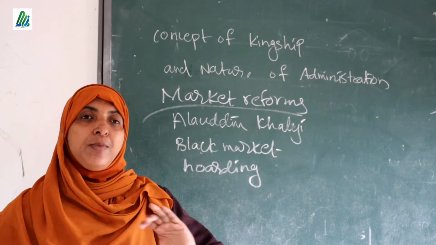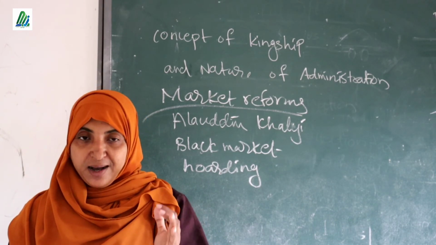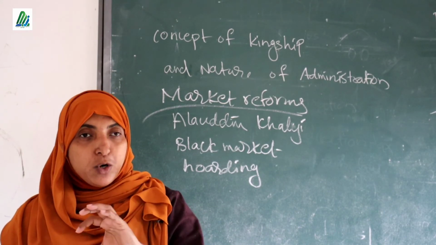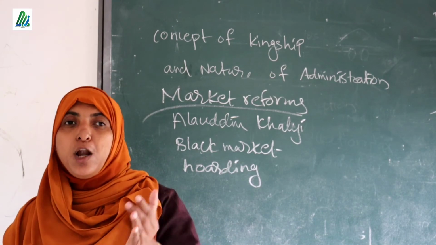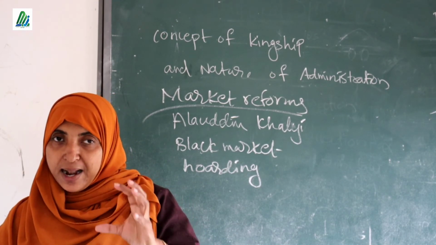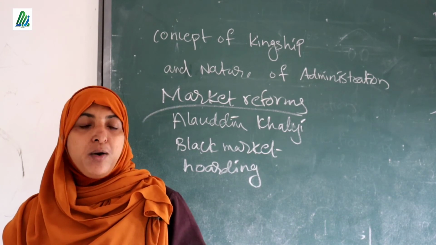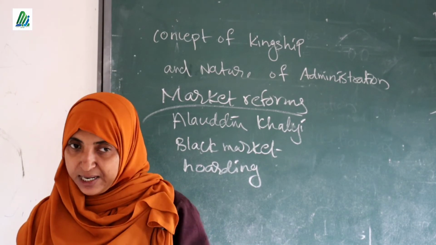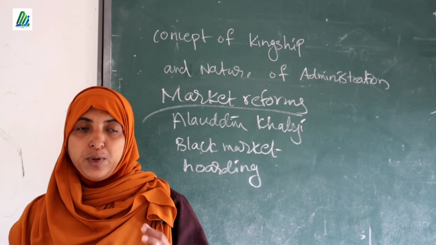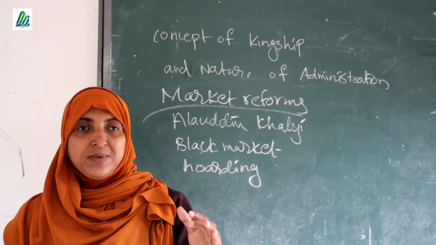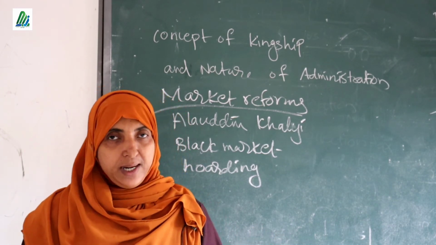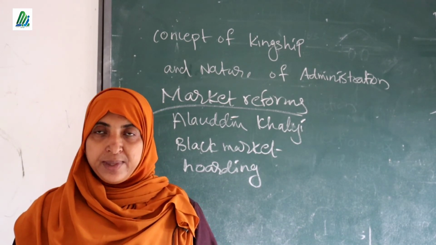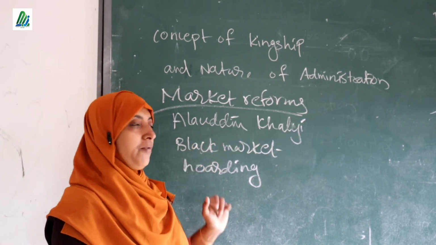But here the practice was totally stopped. What is the reason? Yes, because the king already fixed the price of each and every product. So it is not easy for the business people to break that law. It helped each and every soldier to buy that particular product at a cheap rate, which means a fixed rate. Because of this, the king had to pay a minimum amount of salary to each soldier. Clear? So the country could save a lot of cash for other welfare activities. That is the importance of market reforms.